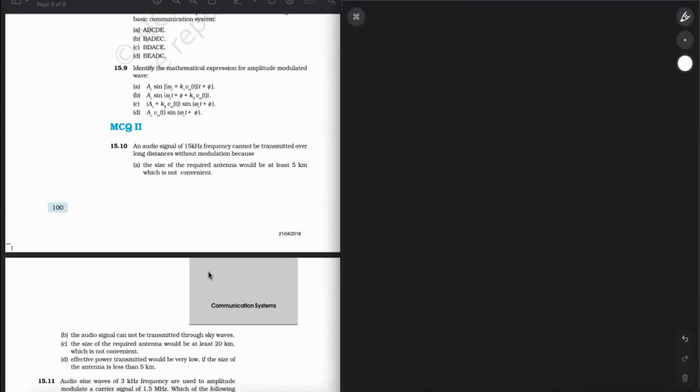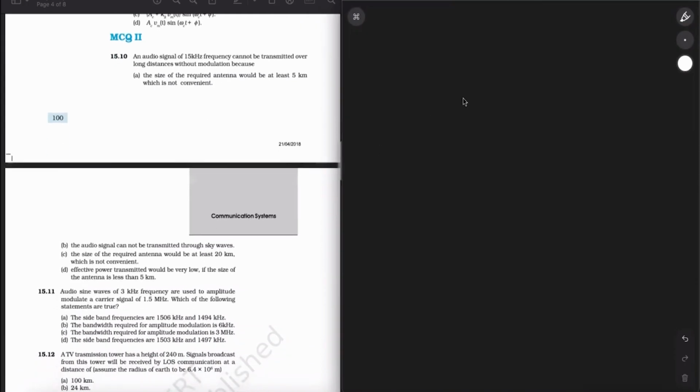Now we have question number 10. It states an audio signal of 15 kilohertz frequency cannot be transmitted over long distance without modulation because, okay, so they're asking for the reason. Okay, first of all, I'll tell you the concept, then we'll start reading out the options and check for ourselves. So the key concept behind this is the size of the antenna.